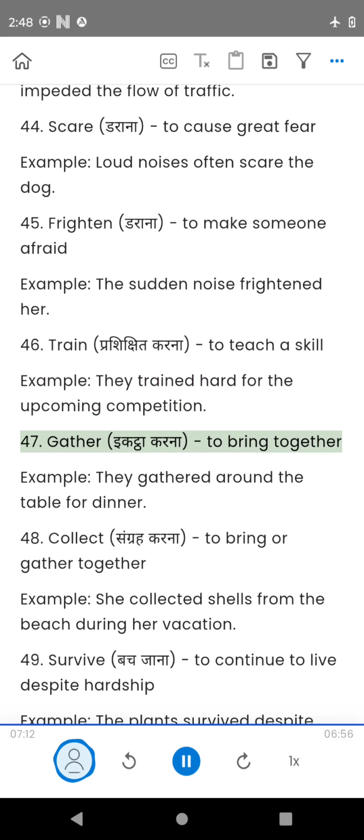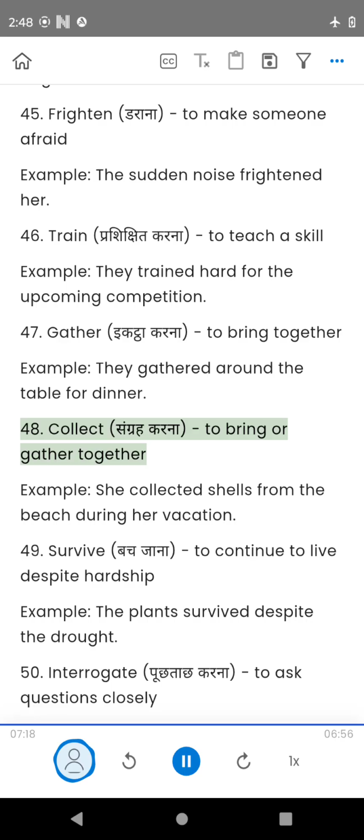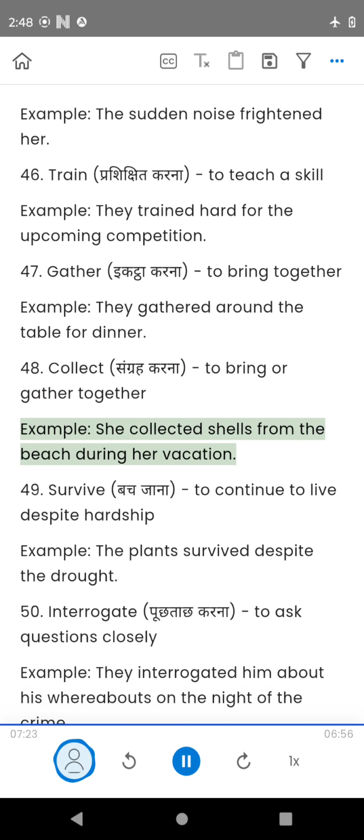47. Gather, to bring together. Example, they gathered around the table for dinner. 48. Collect, to bring or gather together. Example, she collected shells from the beach during her vacation.